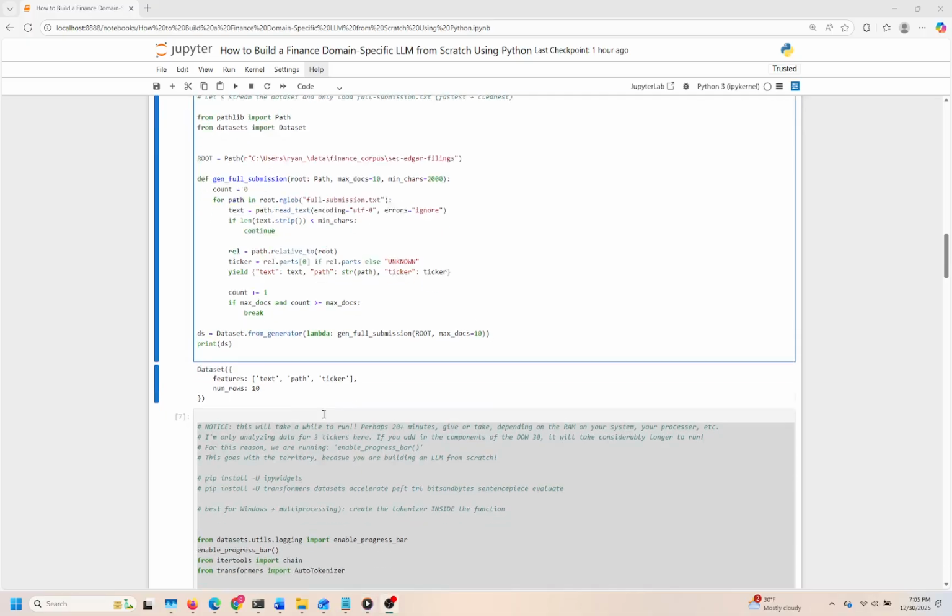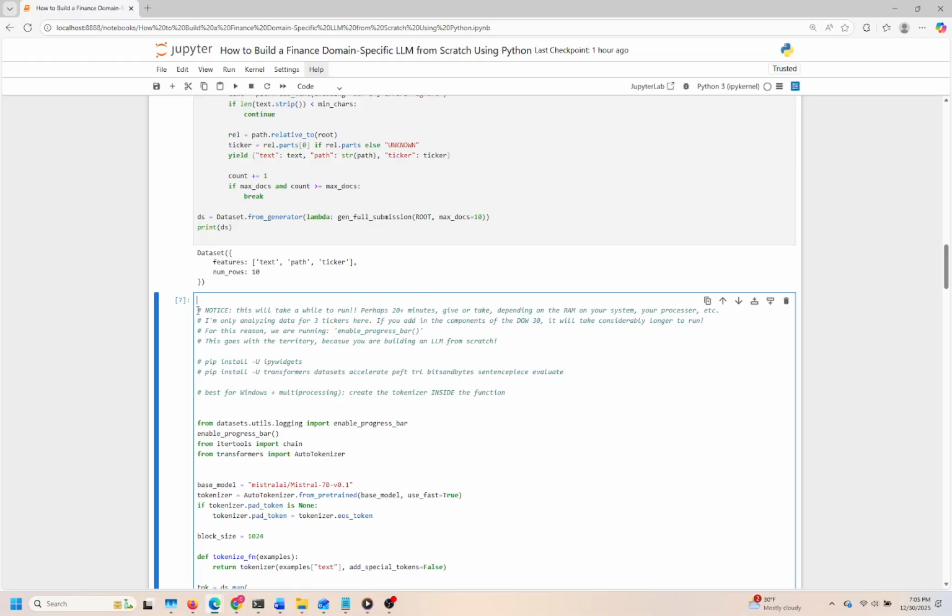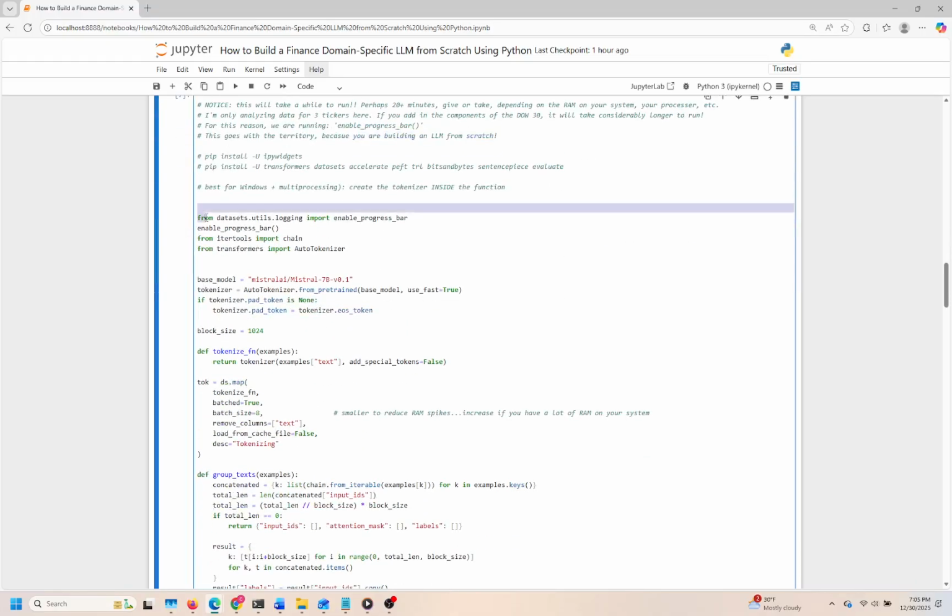Cell 7. In this cell, we're setting up a key process for preparing our dataset for training a language model. This involves tokenization and reorganizing the text data into manageable formats. These steps are crucial because they ensure that our model can process the text efficiently during training. Initially, we're enabling a progress bar, which gives us feedback on how long our operations are taking. The code involves loading a specific tokenizer from a pre-trained model. This tokenizer turns raw text into a form that the model can understand, and we're making sure to handle padding correctly by setting a pad token if it's missing.